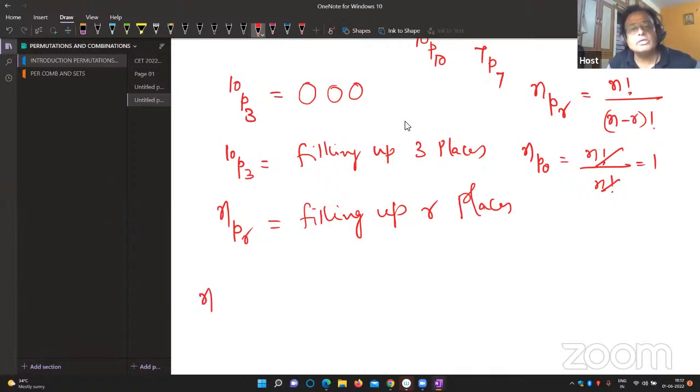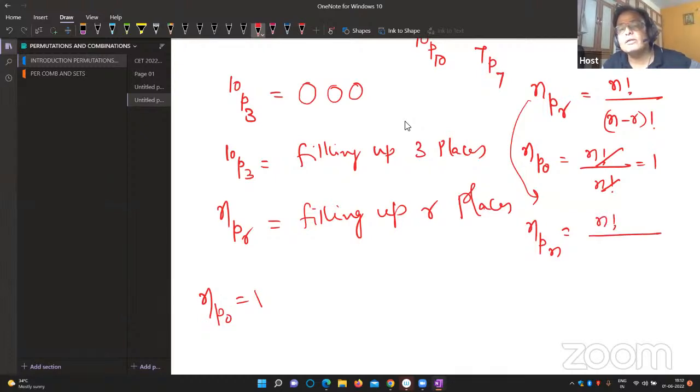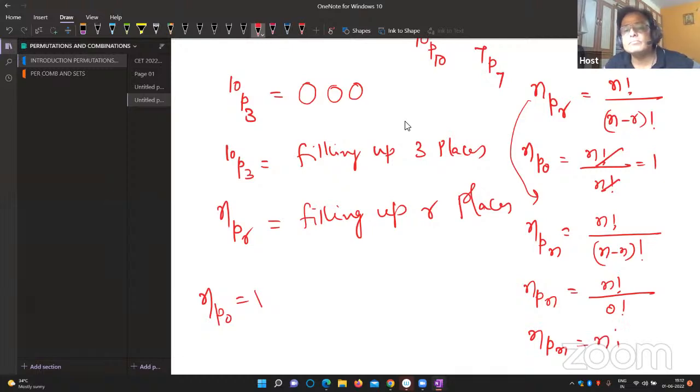You have to remember this: nP0, when the arrangements are 0, the answer is 1. Sometimes they'll take nPn. By the formula, nPn is n factorial divided by (n minus n) factorial, which is n factorial divided by 0 factorial. As we know that 0 factorial is 1, nPn is equal to n factorial.